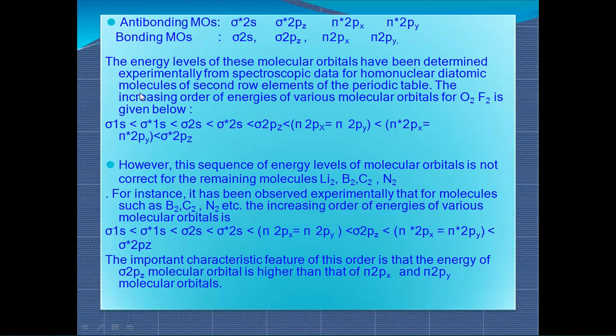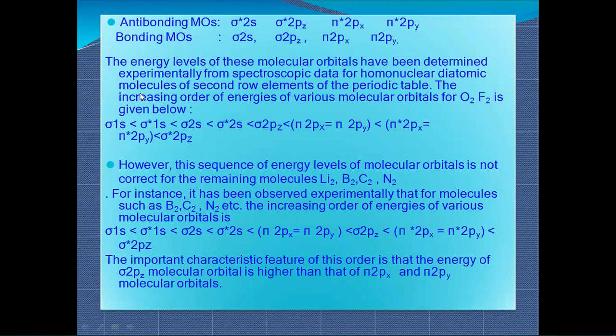diatomic molecule. What is homonuclear? Homo means same type of nuclei. Diatomic means when two atoms combine; di means two, and atomic means atom. So when we talk about a homonuclear diatomic, it means two atoms are combined together. For example, O2, oxygen. Both are the same: one oxygen and one oxygen combine and form a diatomic molecule. H2, Cl2, all the gases generally form diatomic molecules.